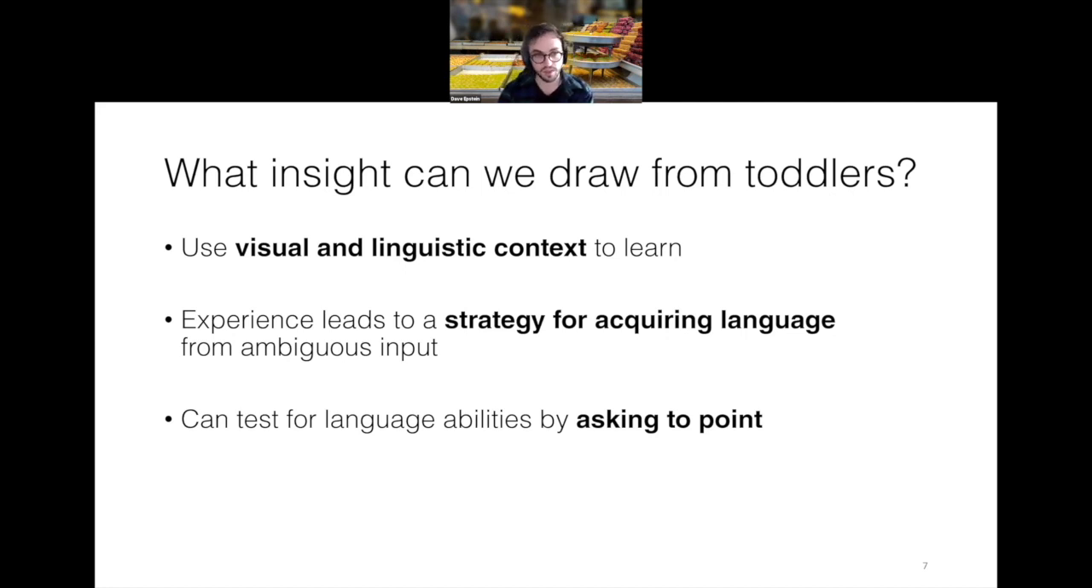And throughout this process, we learn from experience to build a strategy for acquiring language from ambiguous input. So when we see overwhelming or complex or somehow unclear input, and Quine has the famous example of the gavagai, which is a crowded scene where you could be referring to either a rabbit or grass or a part of the rabbit. How do you disambiguate? Well, somehow we learn a strategy for doing this. And finally, a more technical point is we can test for language abilities by asking children to point to the object that's being tested. So they don't have to be able to say it themselves, but if they understand it, we can just ask them to point. And that's something that will come in handy later.